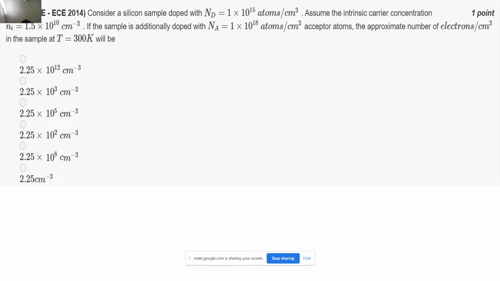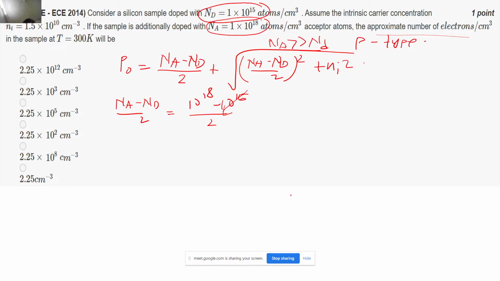So now writing the formula, P naught is nothing but (Na minus Nd)/2 plus root of ((Na minus Nd)/2) whole square plus Ni square, correct? Now what is the value of (Na minus Nd)/2? So let's calculate. Na minus Nd is 10 to the power 18 minus 10 to the power 15. See, this term is almost 1000 times smaller than this term, so I can easily ignore it. So Na minus Nd, I can approximate as 10 to the power 18, because 10 to the power 15 is 1000 times smaller.